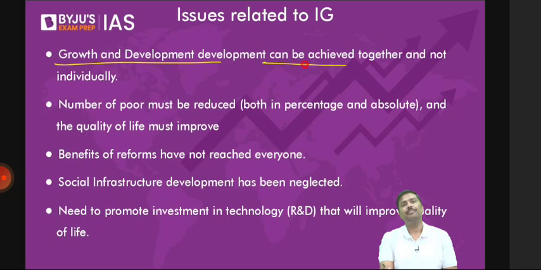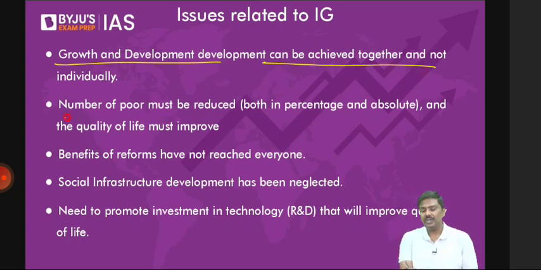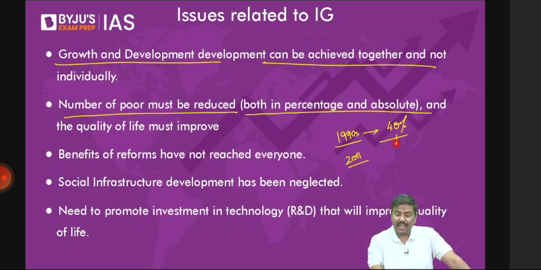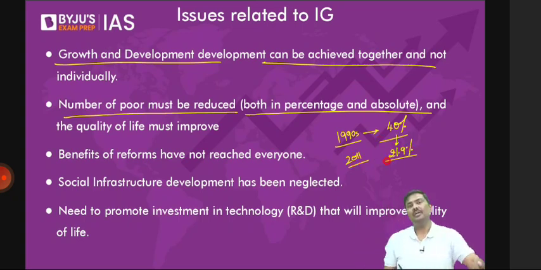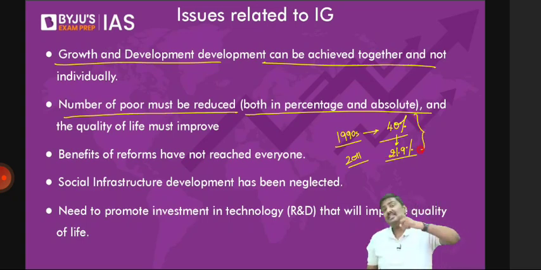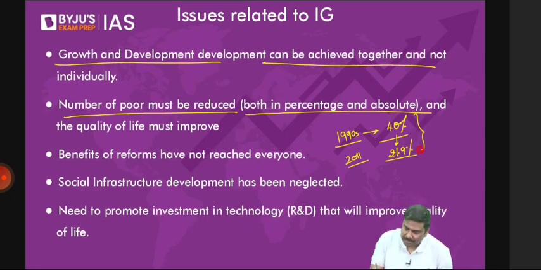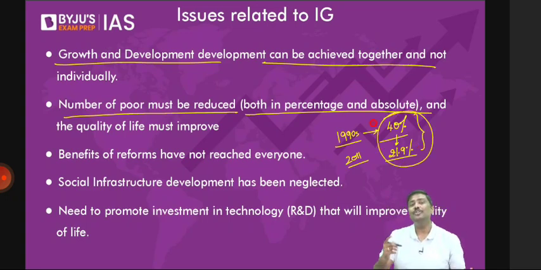Second one, number of poor must be reduced in percentage as well as in absolute numbers. What do you mean by this? If you look at the government data, government says in 1990s, the poverty numbers were very high. More than 40% of population in India was poor. By 2011, this has fallen down to 21.9% of the population. This is the argument by the government. They say that, see, this is the proof that the policies or the schemes of government of India have worked, because the percentage of population which can be classified as poor has fallen down. But don't you think, rather than reducing only the percentage, we should also reduce how many people are actually poor?